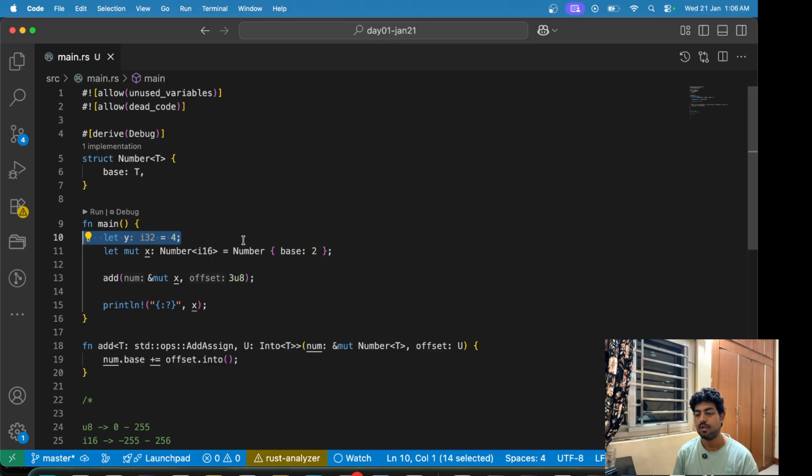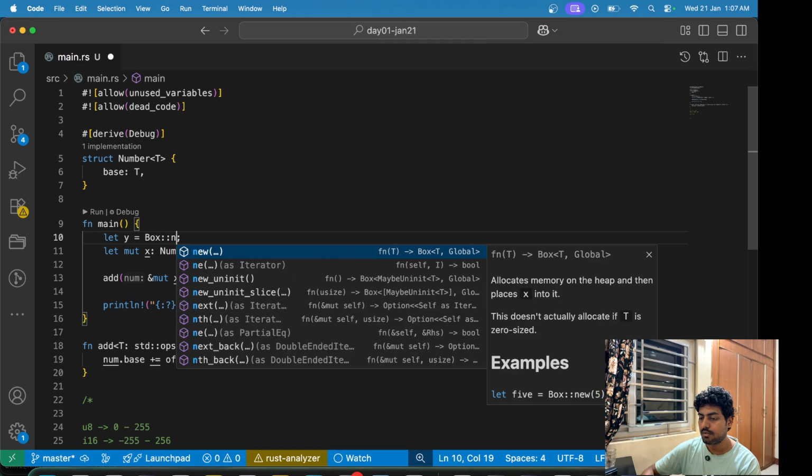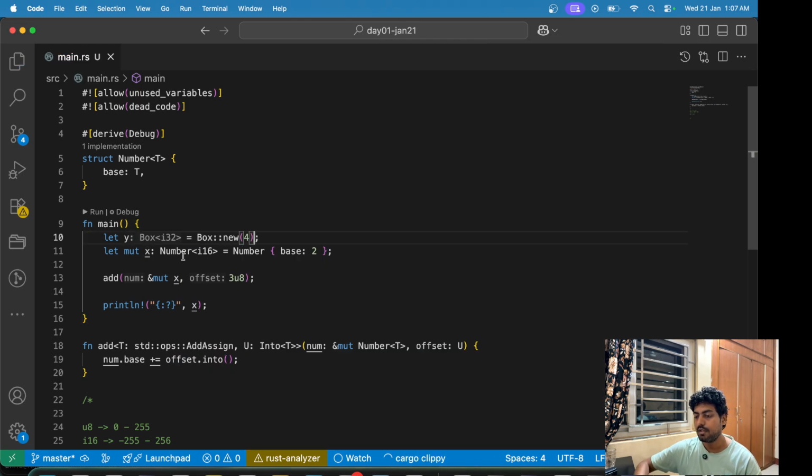It is i32. We already know the length of this value, so it's defined on the stack. But if I were to do it as Box::new(4), now this Box<i32> is defined on the heap. This value is defined on the heap, not on the stack. So when we use this, we are using the value from the heap itself. We are not using these primitive data types that are defined on the stack.